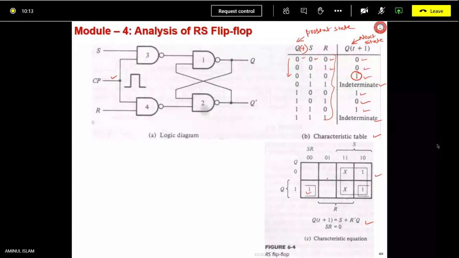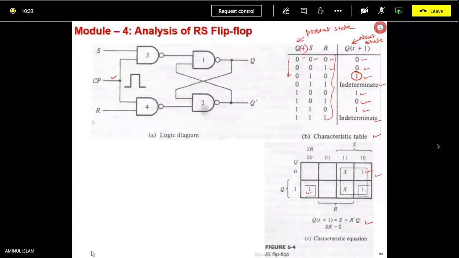The first entry of Q(t+1) is coming here. Then second, it is 0, 1, 0. 0, 1, 0 means this one.